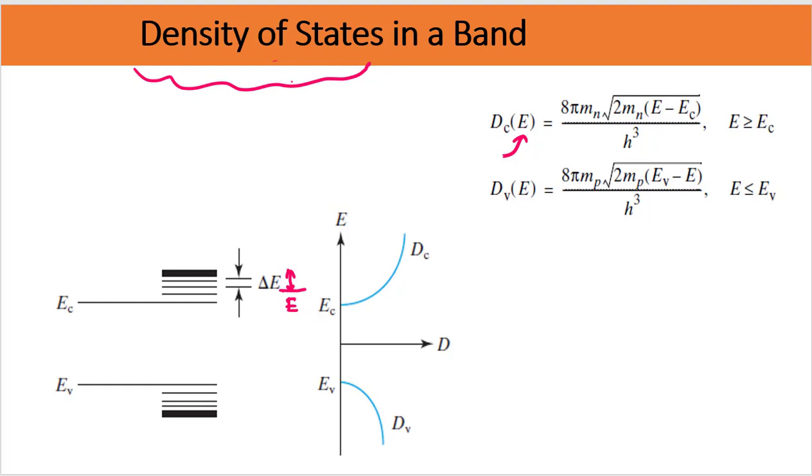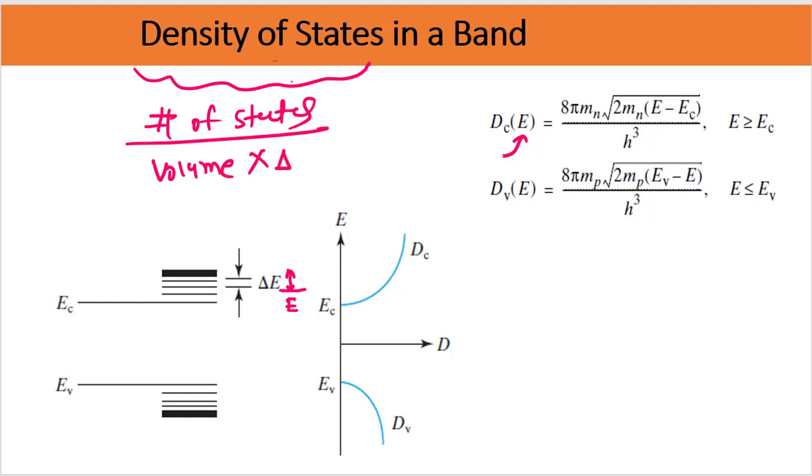Density of states means the number of states per unit volume, and at a particular energy level we are interested in this small del E energy range, so this would be divided by this del E. So this is the density of states at a particular energy level E, around this del E energy range. This is the kind of g(E), or D(E), at a particular energy level E.